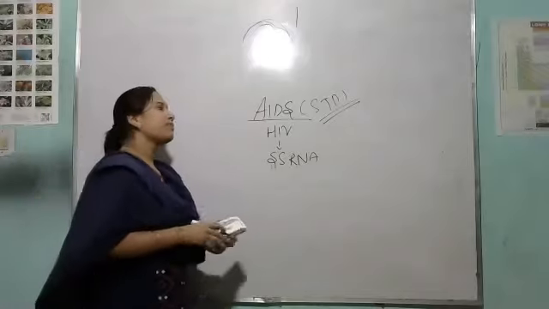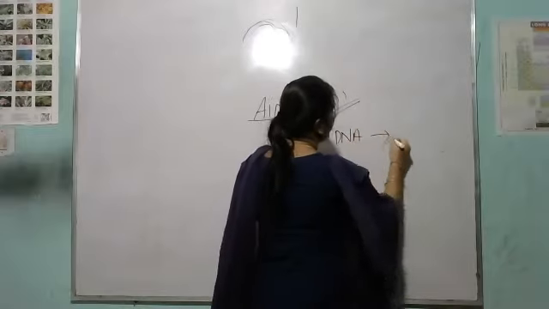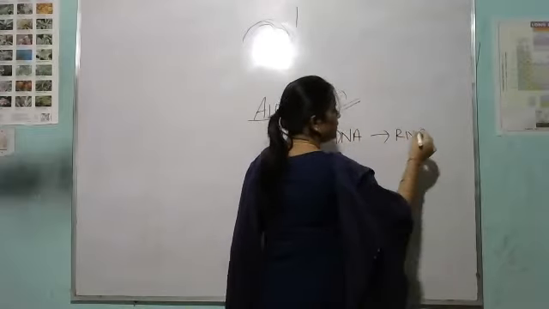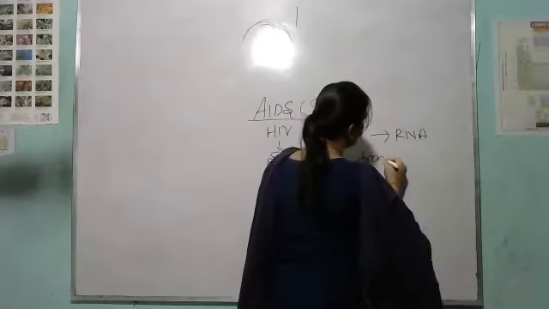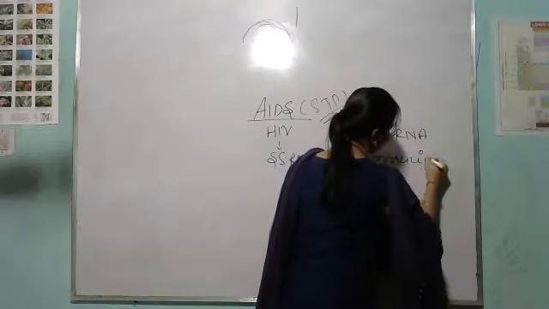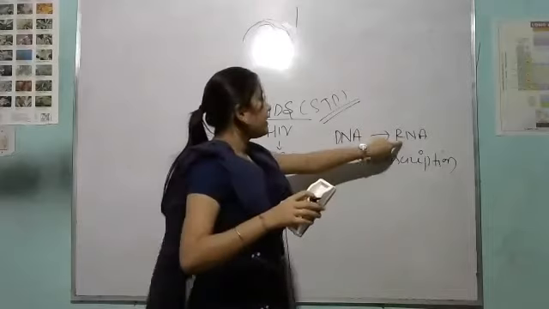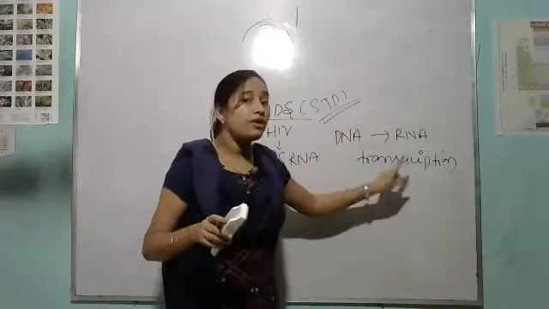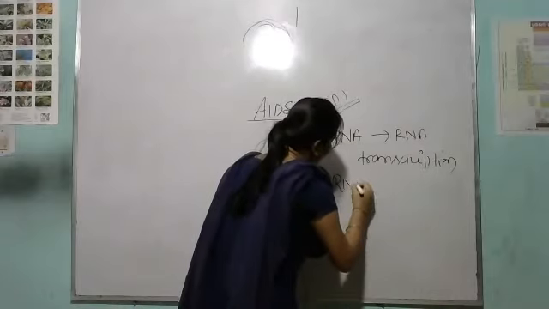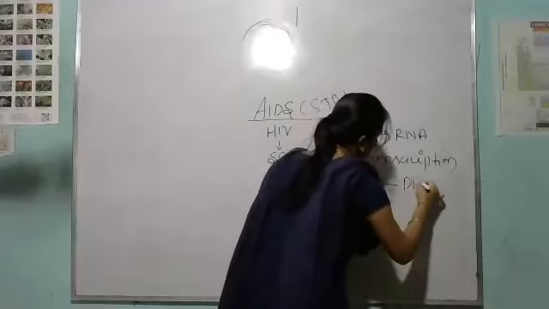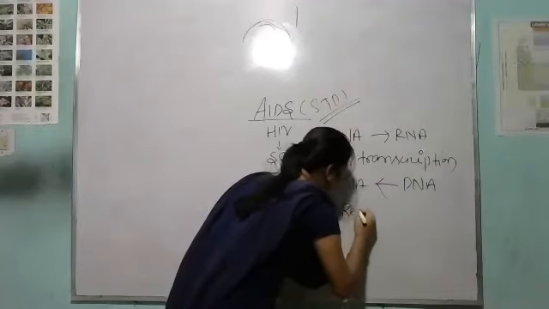So see, you know that the formation of RNA from DNA is called what? Your transcription. And the formation of DNA from RNA is called reverse transcription.